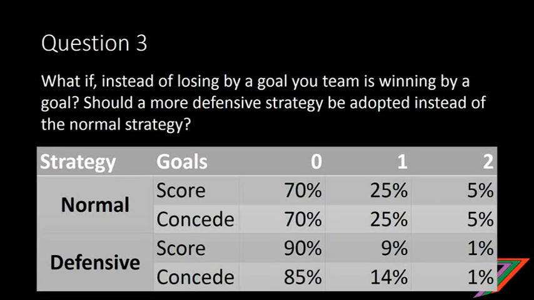So for question 3, we've turned the tables a little bit now. So now we're assuming that your team is winning by a goal. So should you now adopt a more defensive strategy or continue with the normal strategy? So this is like going the other way now. Is it better to continue the way you're playing before, or is it better now to go more defensive and see if the defensive strategy gives you a higher chance of preventing the other team from scoring? As you can see from the table, we've got the probabilities down there. So I suggest you pause the video to think about it, and then we'll cover that off. This is the last question, so we'll be going to the answers after this question.